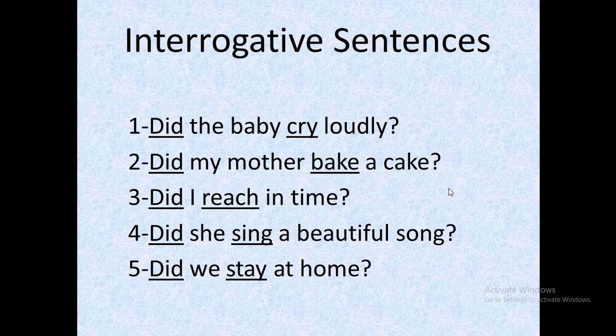I want to make it clear that in all these sentences of negative and interrogative we use first form of verb with did not and did. So we use did not to make negative sentences and we use did with interrogative sentences. And in both these two forms we use first form of verb. Only in affirmative sentences we use second form of verb.